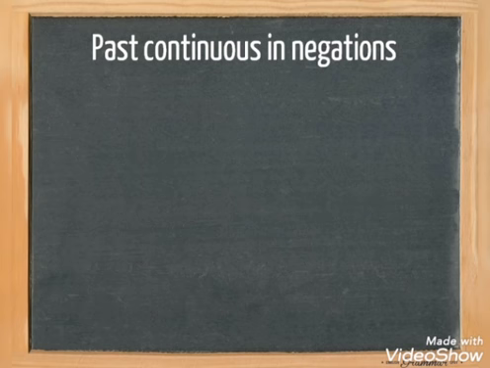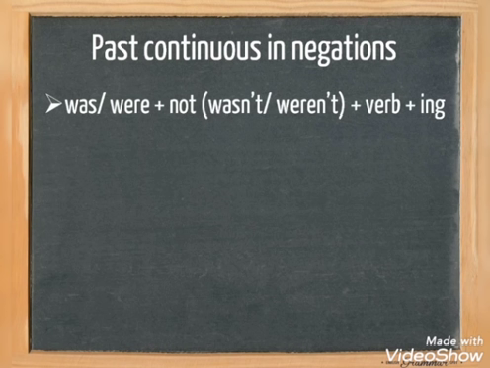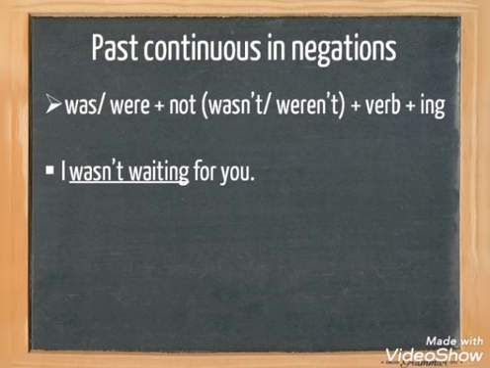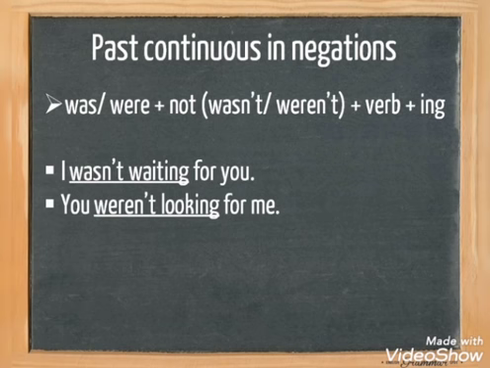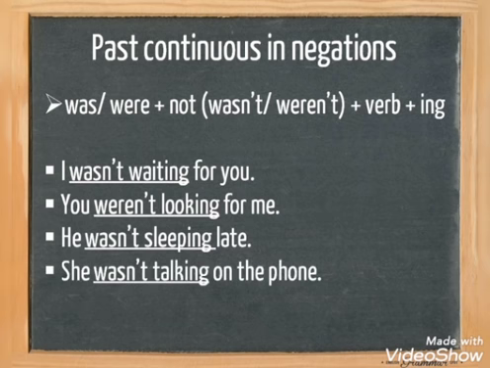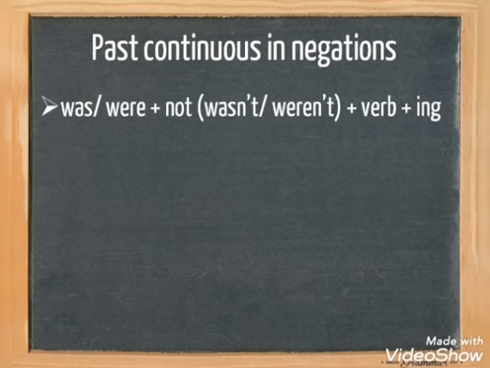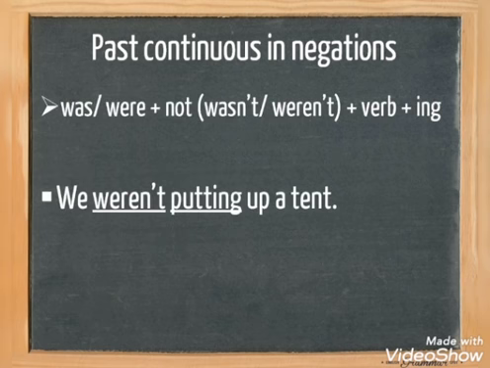Now let's have a look at the past continuous in negations. Again, we use the past simple form of the verb to be, so either was or were, but we add not to it, contracting it into wasn't or weren't, the base form of the verb and ing. For example, I wasn't waiting for you. You weren't looking for me. He wasn't sleeping late. She wasn't talking on the phone. And it wasn't freezing. For the plural forms, we weren't putting up a tent.